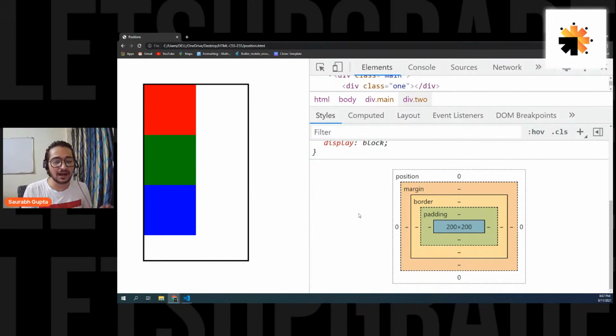I hope we are cleared with this. It's everything is zero because there is no movement, there's nothing happening to it. But you have only one thing: this property is now activated, and this property is called top, right, bottom, and left. If you want to see, you can see this.